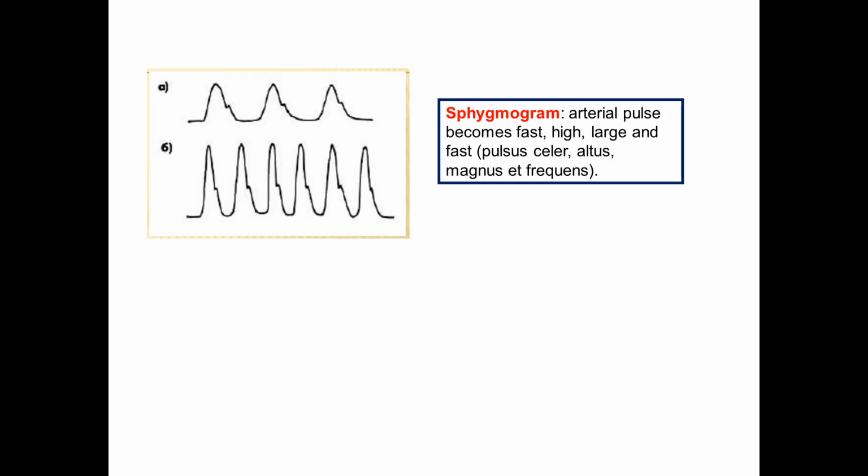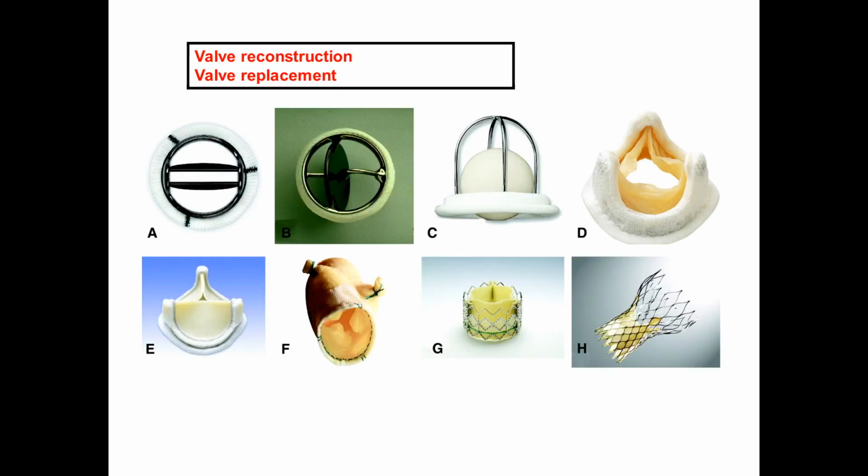Sphygmography shows, compared with the normal condition in the first picture, that in aortic regurgitation the arterial pulse becomes fast, high, large, and frequent. We call it in Latin pulsus celer, altus, magnus, et frequens.